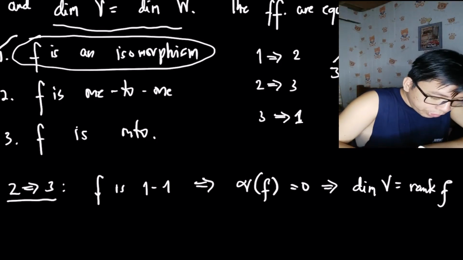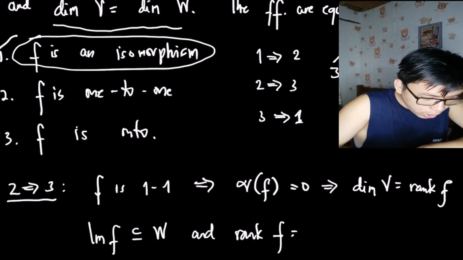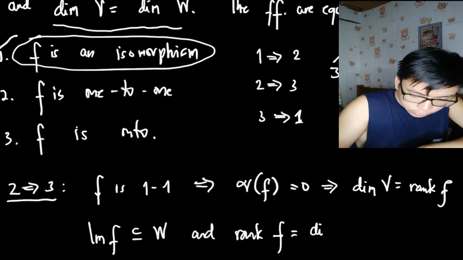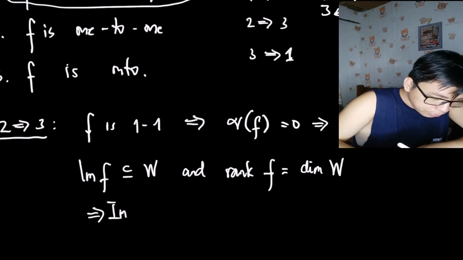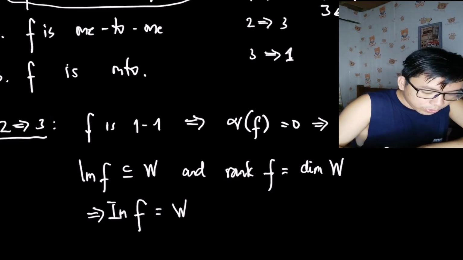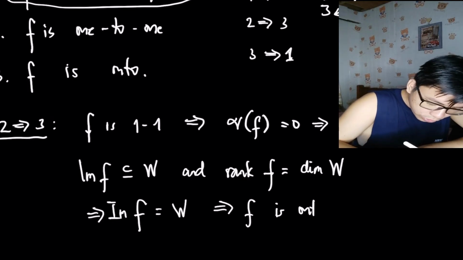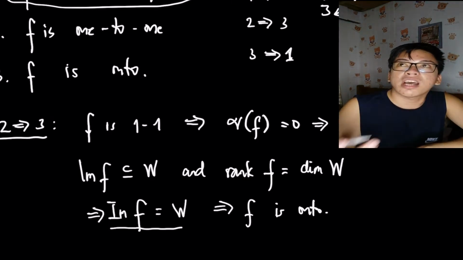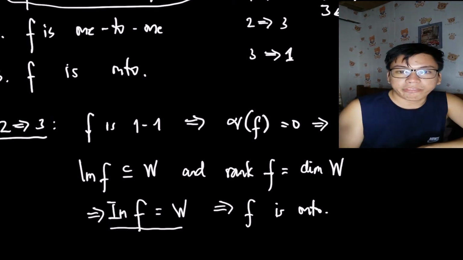And then, if you notice, the image of f is always a subset of W, and the rank of f is equal to the dimension of W. Okay, so this simply tells us that the image of f equals W in this case. Okay, so this implies that f is onto. This is the definition, remember, from the previous theorem that we discussed in the previous video. So the image of f is equal to W implies that f is onto.